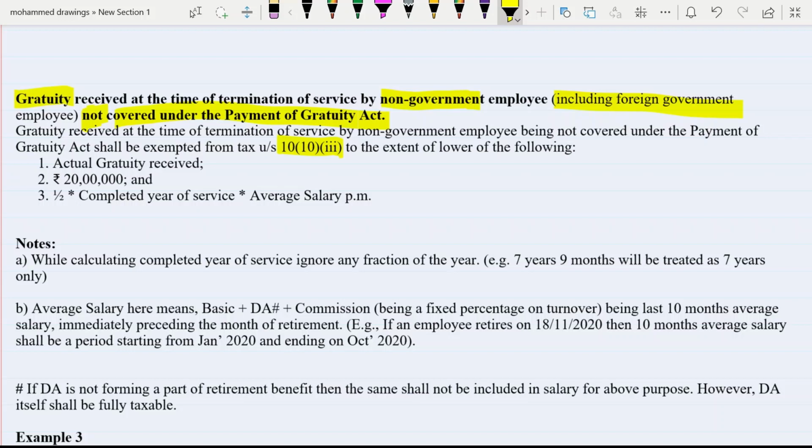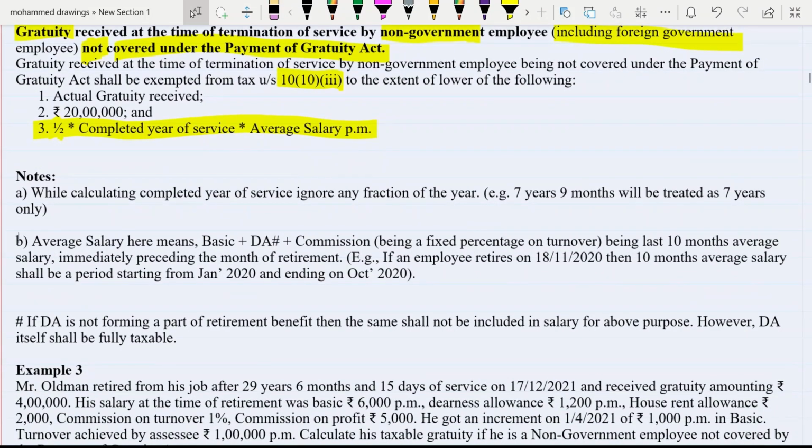Now, first one, same step. Actual gratuity received, statutory limit is 20 lakh. And here, this is just the change. Instead of 15 upon 26, what have we taken? 1 upon 2 multiplied by completed year of service multiplied by average salary. So here, you have to understand, because the third step will make the difference in your answer, because in the third step all the points are different. Now you have to understand one by one.